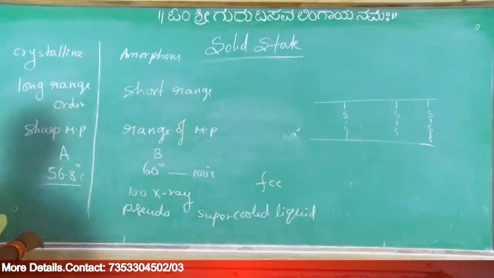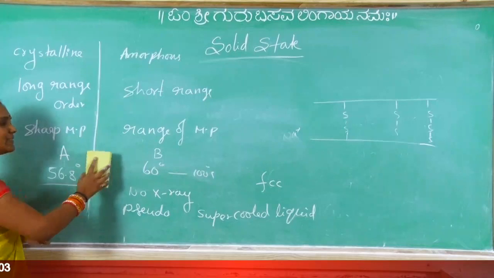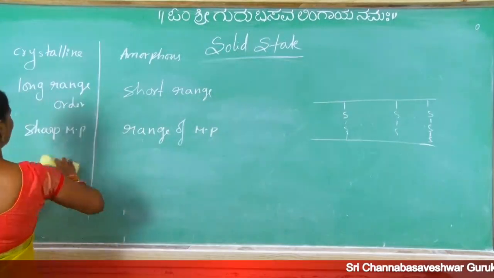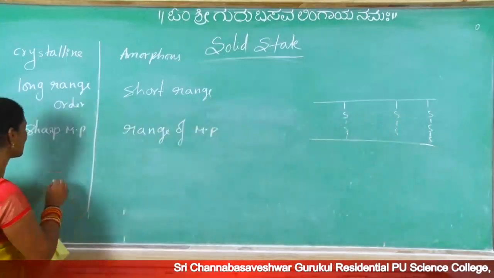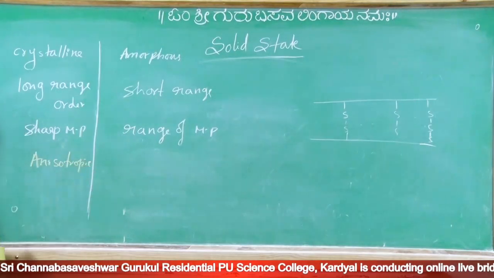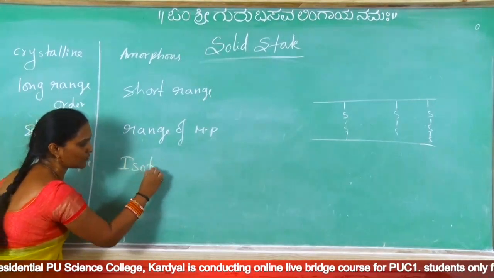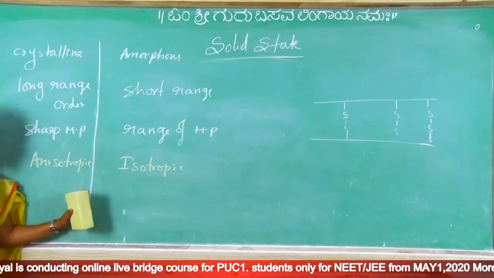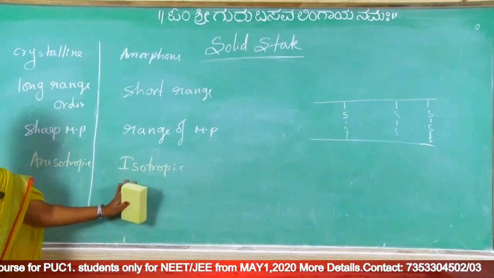Now these have a sharp melting point and here a range of melting point. And next, crystalline solids are anisotropic in nature. Amorphous solids are isotropic in nature. What is the meaning of anisotropic and isotropic?